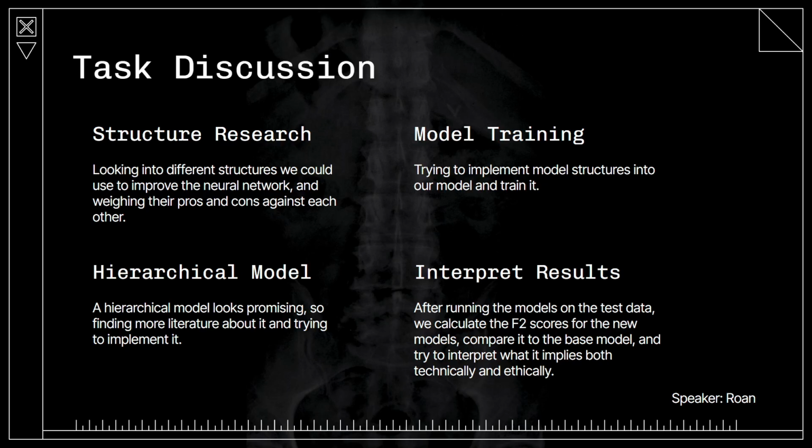During structured research, we'll be browsing for literature about possible structures in a neural network and choosing those which seem promising and feasible. We will be training our model using the structures we found. We will look for more literature about hierarchical models specifically as they look promising, and then, taking a look at the results, we will try to interpret them and calculate F2 scores so that we can compare different models.